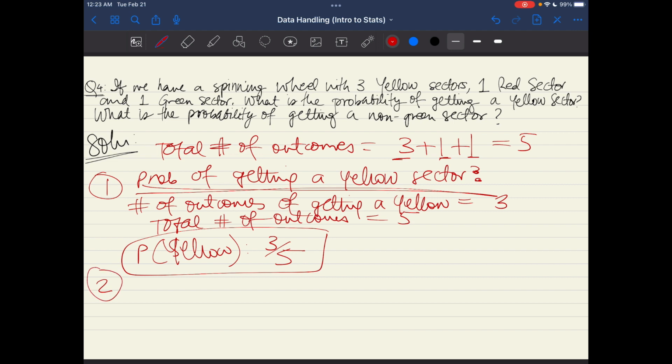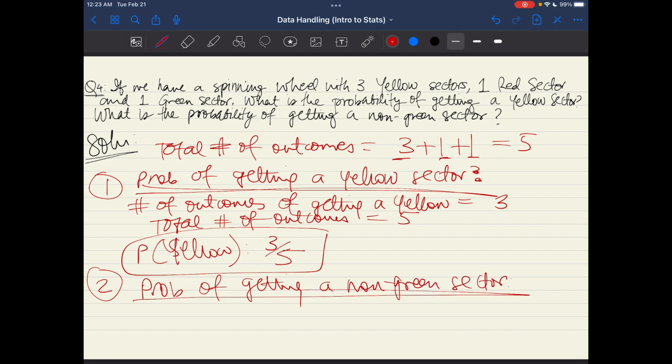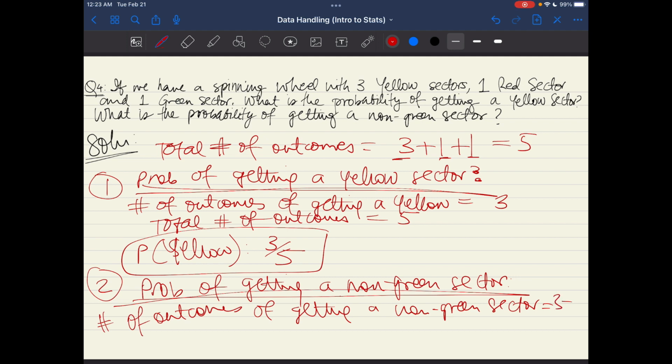And now the second part is, what is the probability of getting a non-green sector? So the probability of getting a non-green sector. Let's look at the number of outcomes of getting a non-green sector, which is 3 plus 1, which is 4, right?